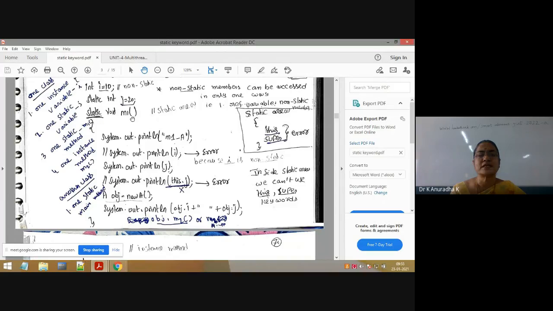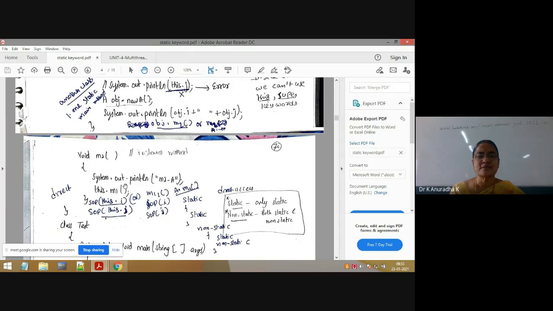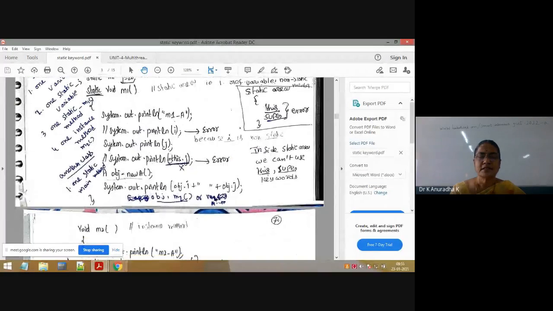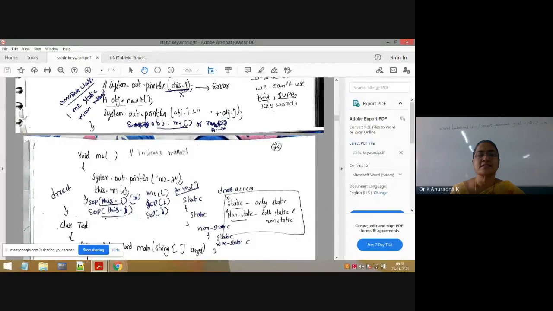So what is the purpose of static methods? Inside static methods or inside static area, what we can access and what we can't access, you must understand this. So how do we understand static method and instance method? Inside a static method what we can access, and inside an instance method what we can access. If you understand the difference between these two, static methods and instance methods, then you can write any number of programs on your own. Otherwise you can't write Java programs on your own.